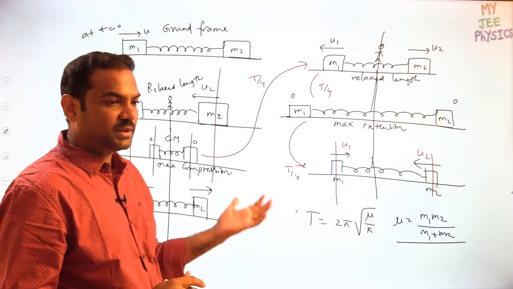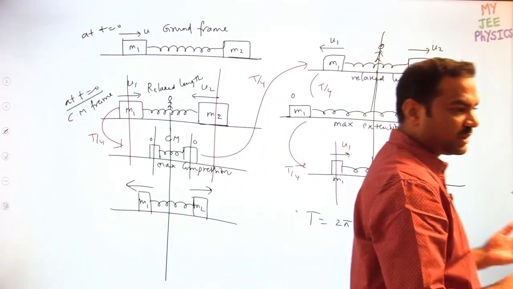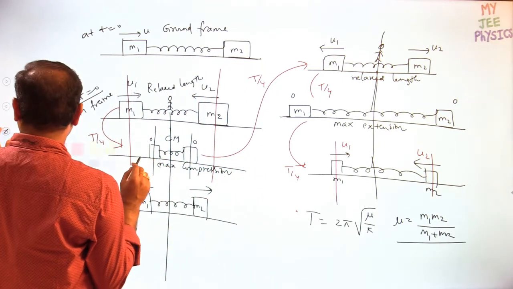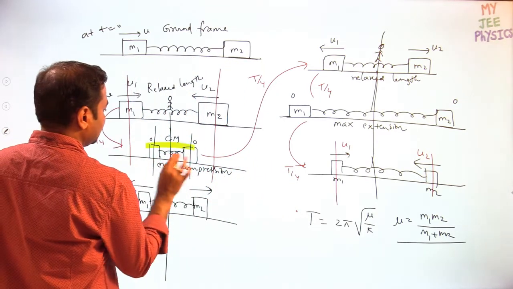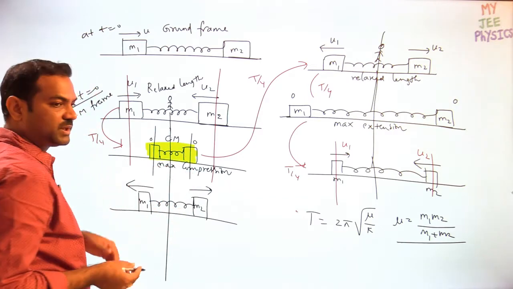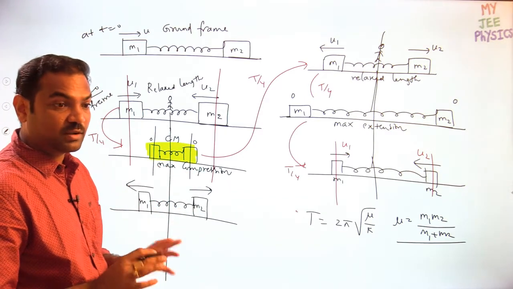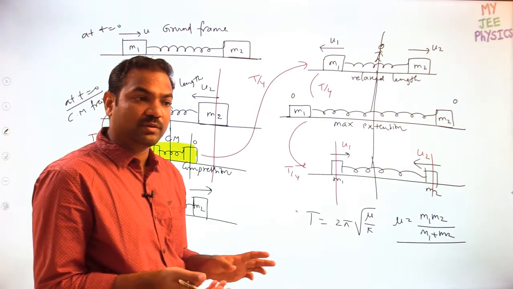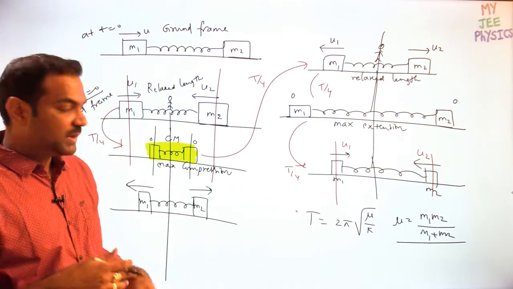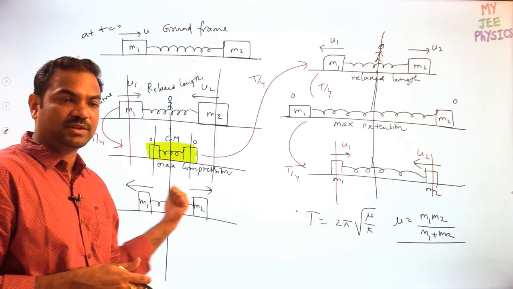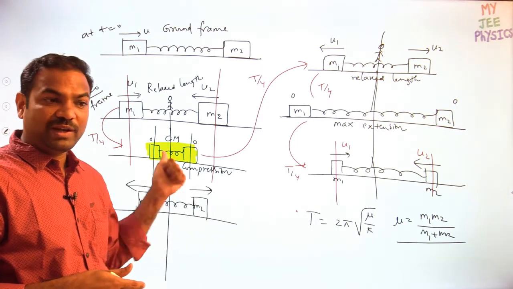If you want, you can compare with the previous also. What is the comparison? See, now with respect to center mass, you can see this case. In this case, what is the velocity of the objects? Speed of the objects is 0. That means they are not moving with respect to center mass. That means with respect to ground, they move with the same velocity as center mass. Both will have the same velocity.